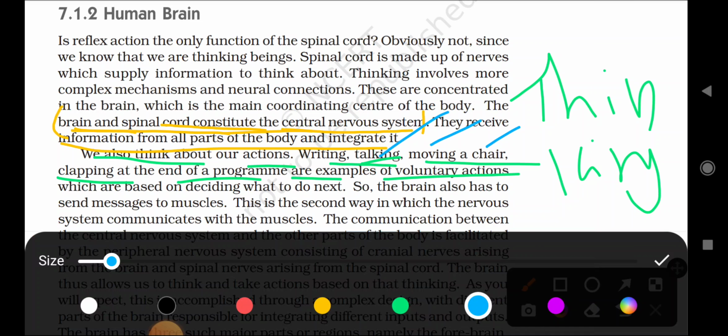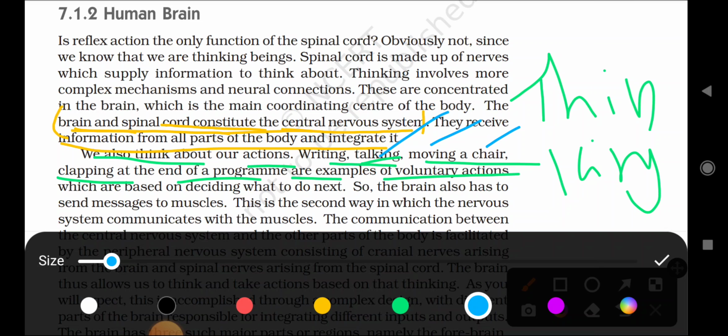While the class is going on, you and your friends talking with each other is also a voluntary action. Walking on the street, writing notes, these are all activities we do in day to day life, and all are considered voluntary actions. What is the definition of voluntary action? The actions done by thinking are called voluntary actions.